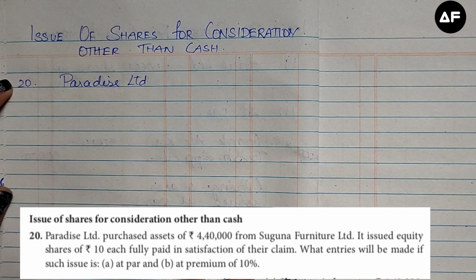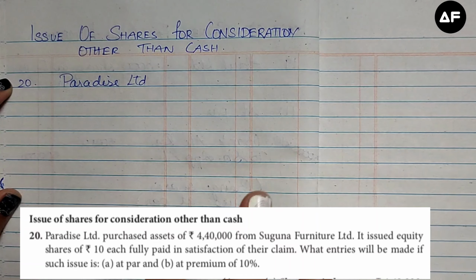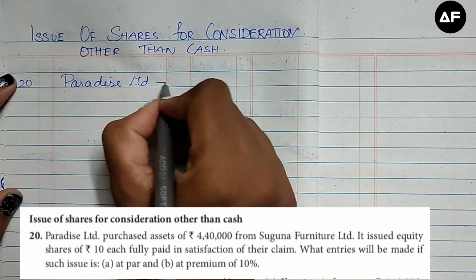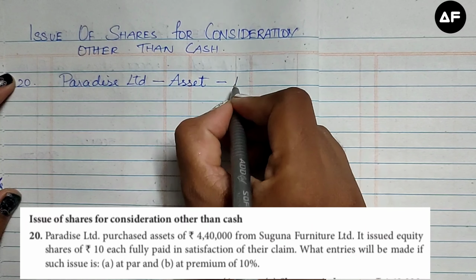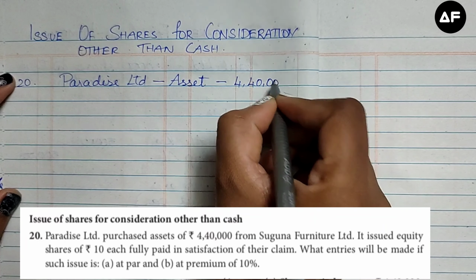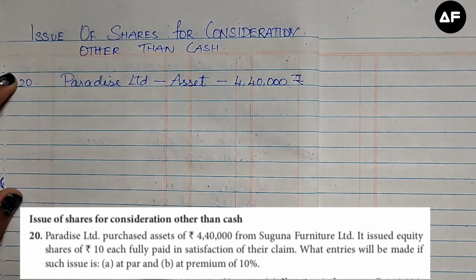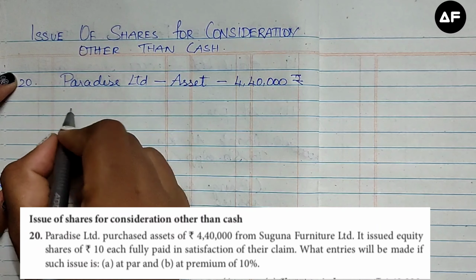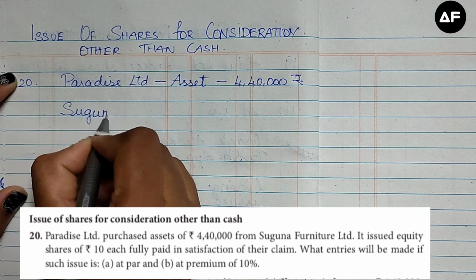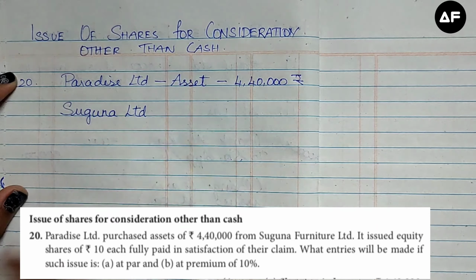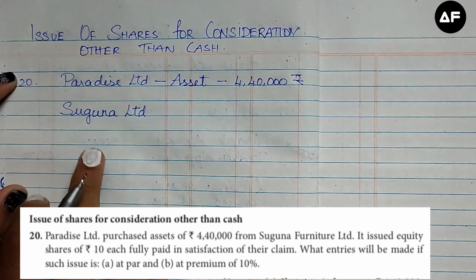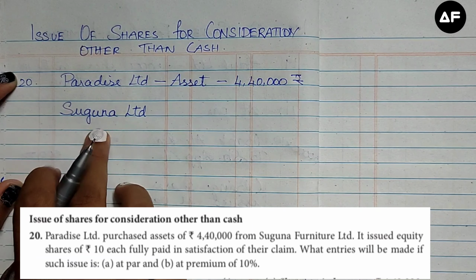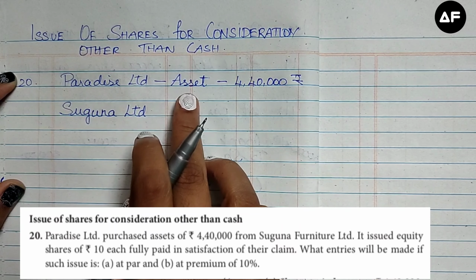So we are going to deal with the 20th sum from the Standard 12 Samacheer book, Paradise Limited. Paradise Limited is the name of that particular company. This company has purchased an asset for rupees 4,40,000. So the value of the asset is rupees 4,40,000. This asset is being purchased from Suguna Limited, the dealer from whom Paradise Limited has purchased the asset. So Paradise Limited is indebted to pay Suguna Limited the total money of 4,40,000.